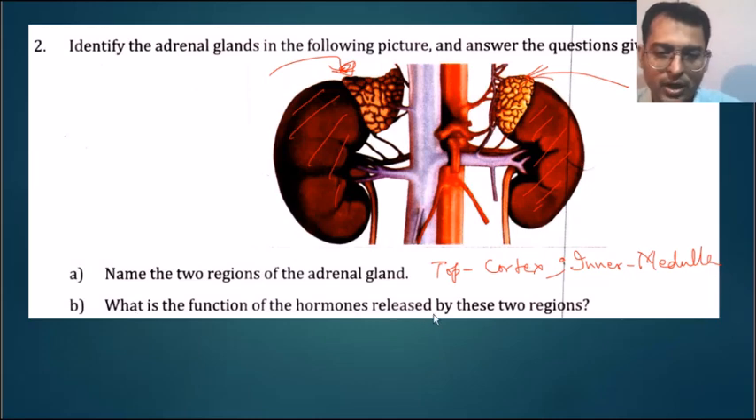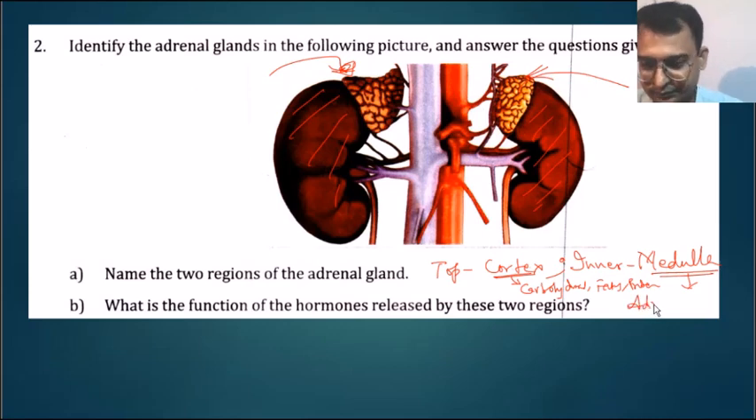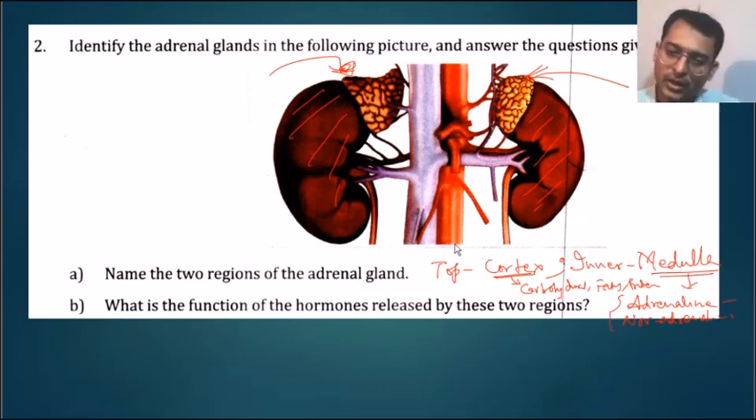What is the function of the hormones released by these two regions? Cortex secretes the hormones that are required for the metabolism of carbohydrates, fats, proteins. Whereas medulla secretes adrenaline and noradrenaline. Both of these are like fight and flight hormones.